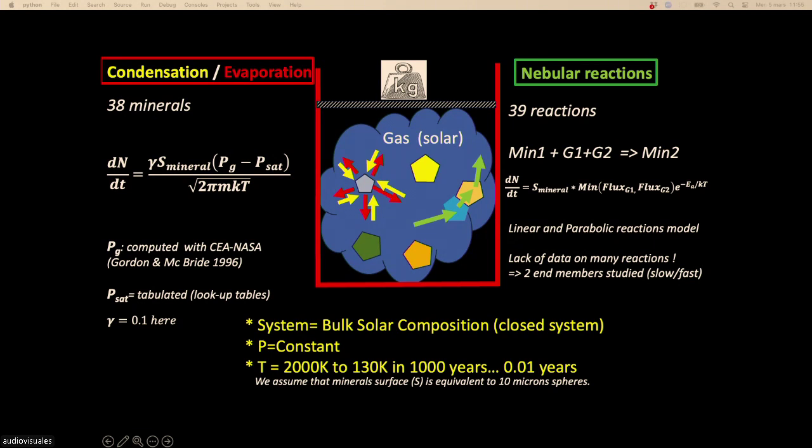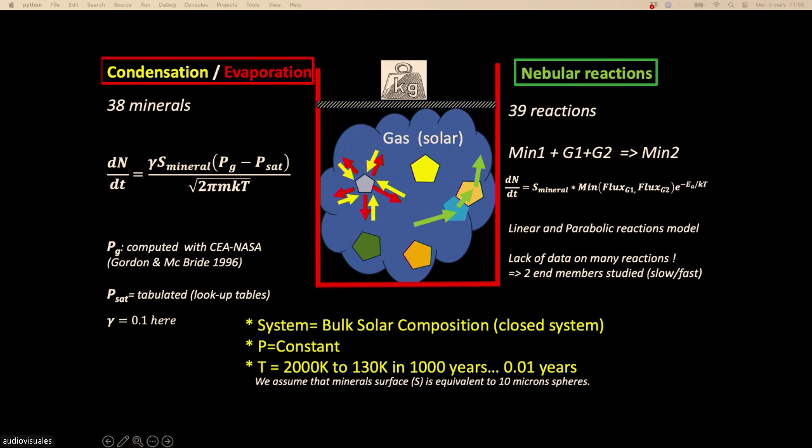We are in a situation where our knowledge is very unbalanced. We know quite well everything we need on the left, within an order of magnitude, because there are a lot of thermodynamic tables available for a lot of minerals, like the JANAF tables. But the kinetics of the reactions on the right, the interaction of a mineral with a gas, are very difficult to measure, and we have very few data.